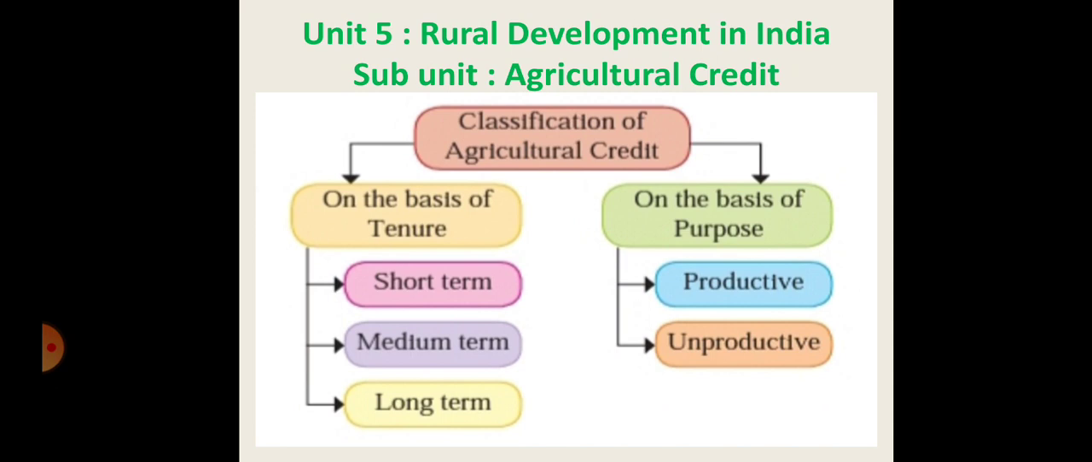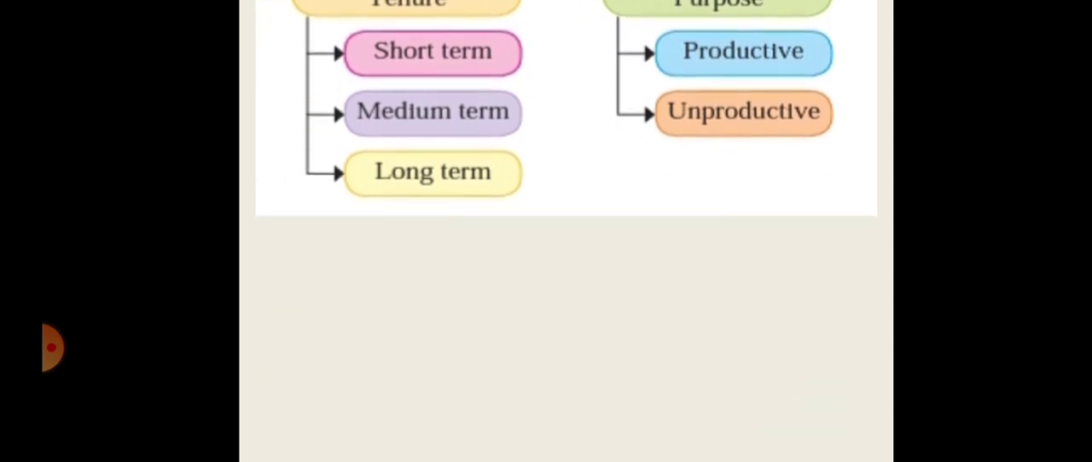Then the second part is on the basis of purpose, meaning for what purpose you have to accept the credit, why you have to demand that credit. So the purpose is important and there are also two types. First is the productive and second is the unproductive purpose. So let's discuss in detail, starting with the basis of tenure.